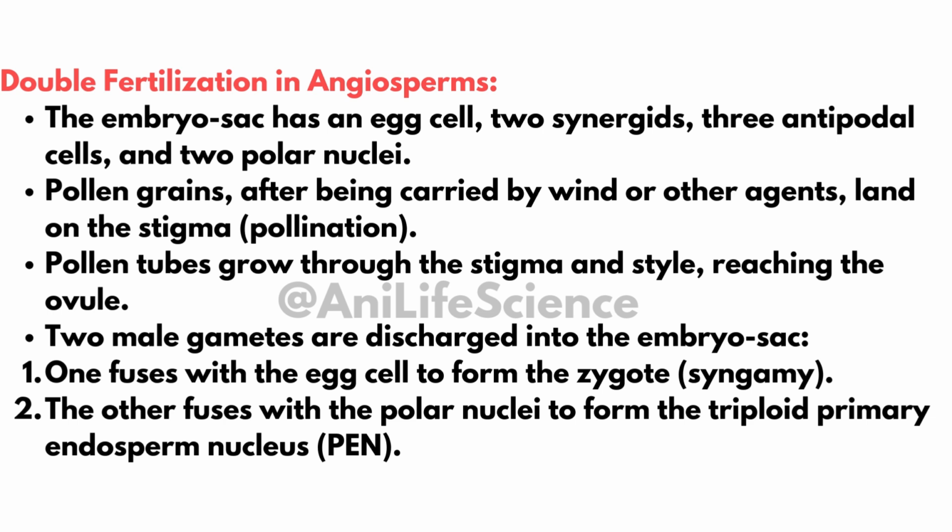Pollination: pollen grains land on the stigma, via wind, insects, etc. Pollen tubes grow through the stigma and style to the ovule. Fertilization: 2 male gametes are discharged. One fuses with the egg cell to form the zygote. The other fuses with the polar nuclei to form the triploid primary endosperm nucleus.